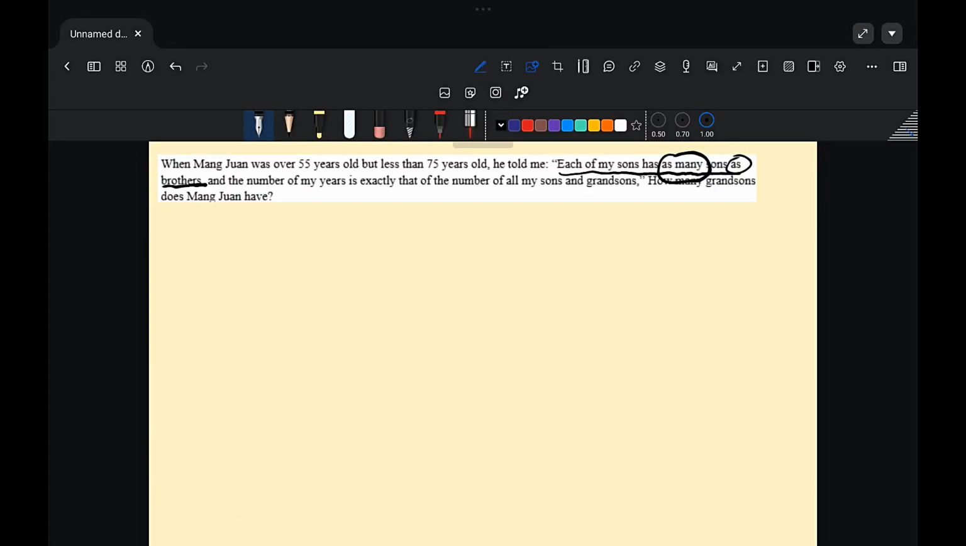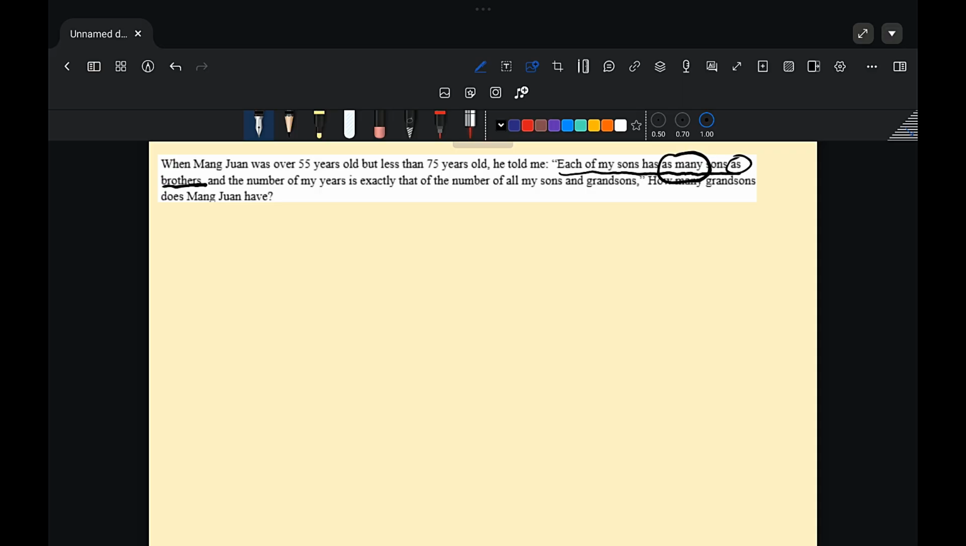So let's take a look at this problem. When Mang Juan was over 55 years old but less than 75 years old, he told me, "Each of my sons has as many sons as brothers, and the number of my years is exactly that of the number of all my sons and grandsons. How many grandsons does Mang Juan have?"